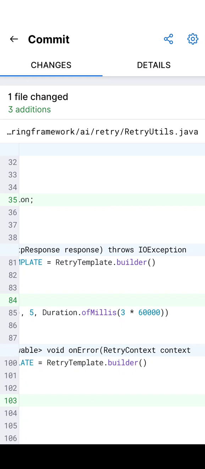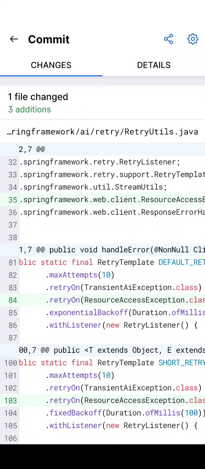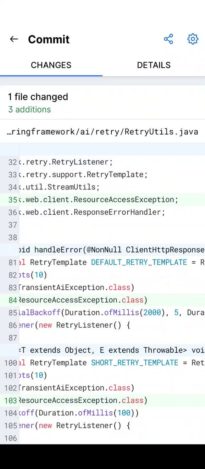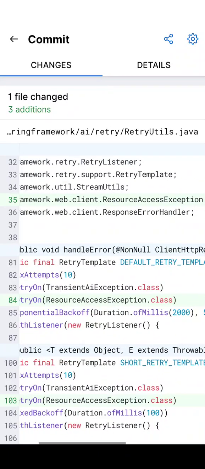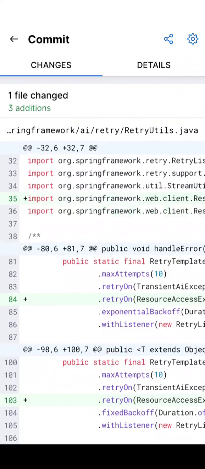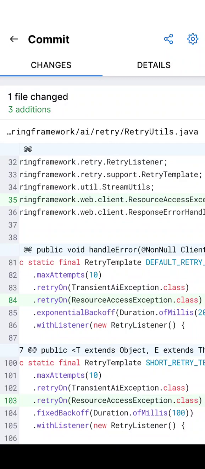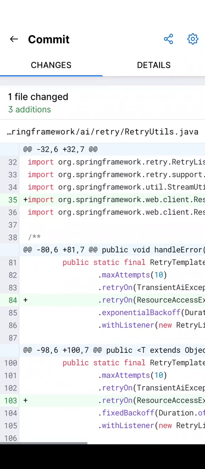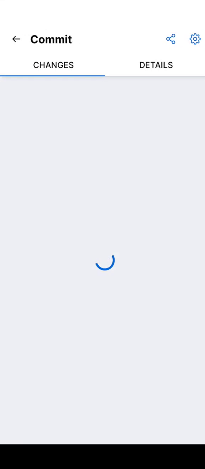Within the default retry template it's using an exponential backoff policy, wherein you can see it's almost 60,000 milliseconds. So it's almost 60 seconds into 3, which is 180 seconds, in the order of 3 minutes, right? Whereas in the short retry template it's using a fixed backoff. I guess it's just going to back off up to like 100 milliseconds.